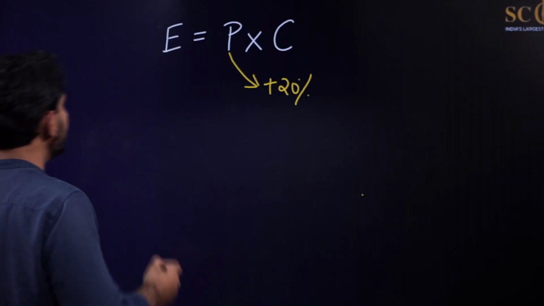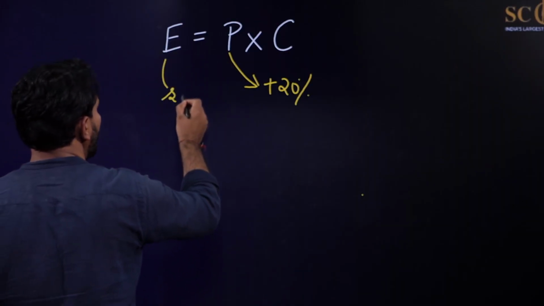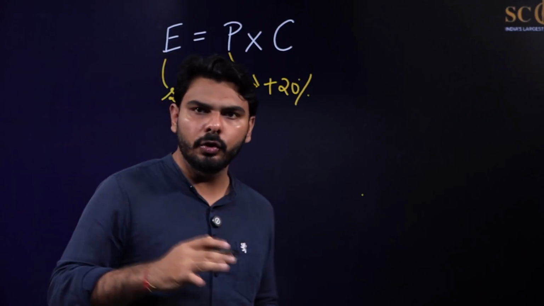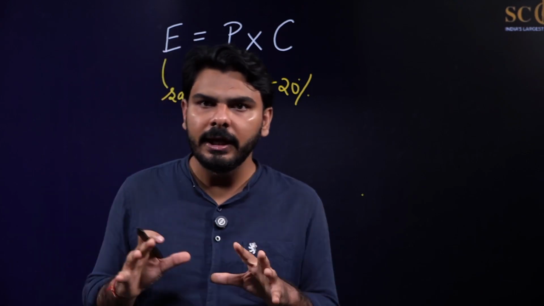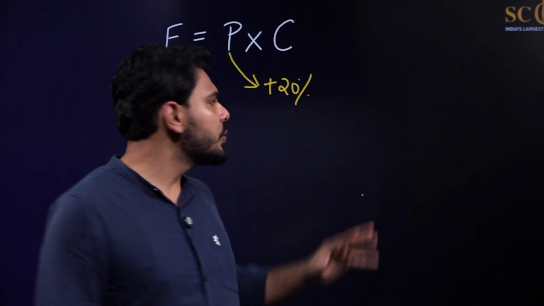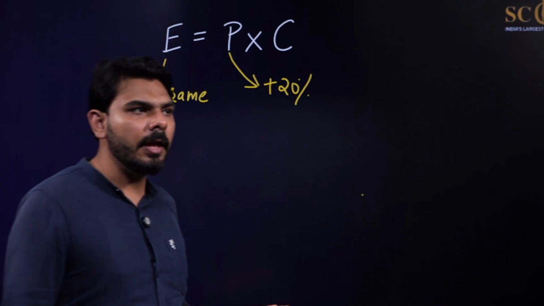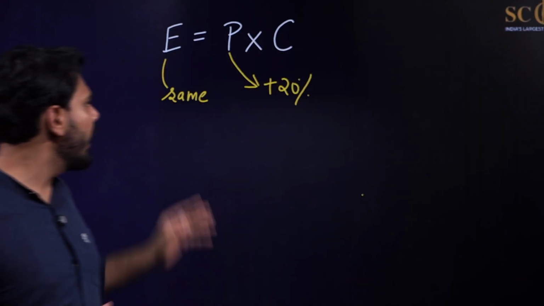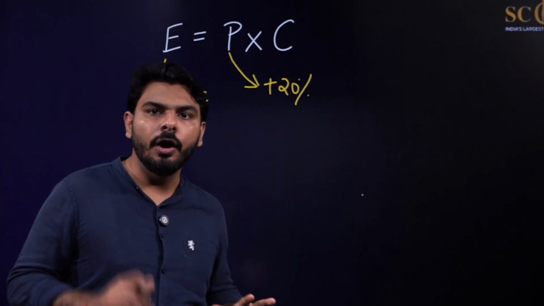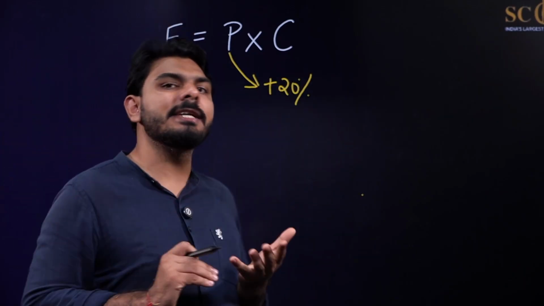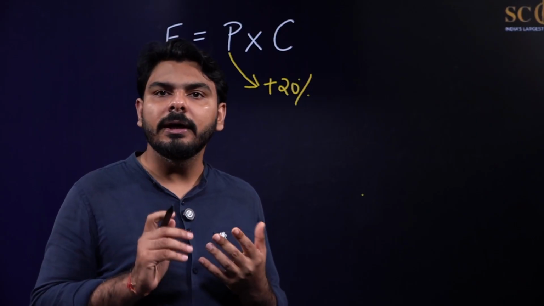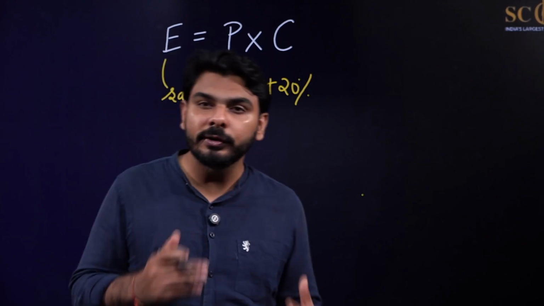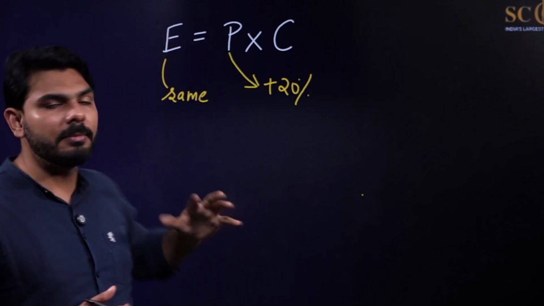Let us suppose your expenditure is the same. You are not spending more than the amount of rupees that you were spending before. You are spending the same amount of money that you were spending earlier, so total expenditure will remain the same. Now the question will come like this: if expenditure is remaining the same and price is getting increased by 20%, what will be the decrease in consumption? What will be the percentage reduction in the consumption, so that your expenditure will remain the same?